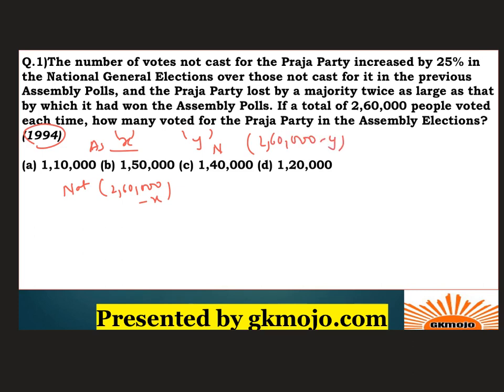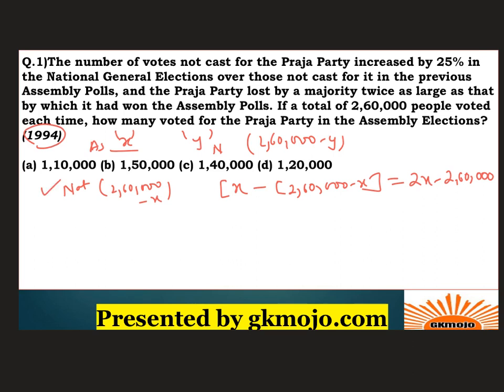It has been given that the party won assembly polls by a margin. So what would the margin be? In assembly polls it would be X minus (2,60,000 minus X), which would be 2X minus 2,60,000. This is the margin by which the Praja Party won in the assembly polls.